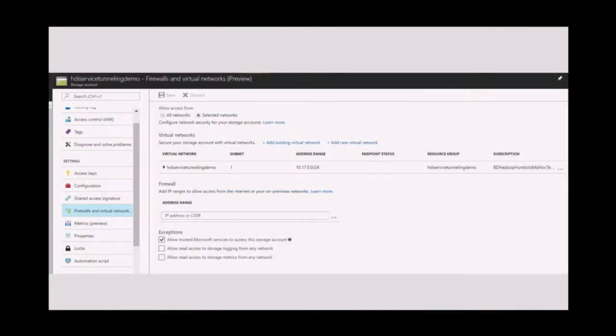And the way to achieve that is there's a screenshot over here, which is for a storage account. And on that storage account, you will notice that I have selected networks and just some virtual networks with an IP address range, which means that all the data which is in the blob store or this storage account will only be accessed by resources within this virtual network. And whenever they access, it will be service tunneled, and it will all go through Azure's backbone and no public internet access.